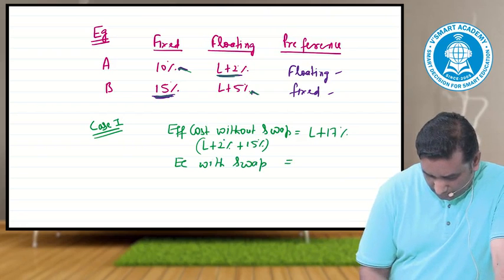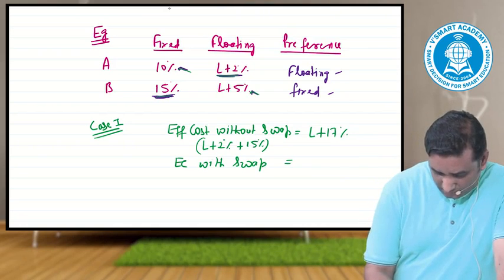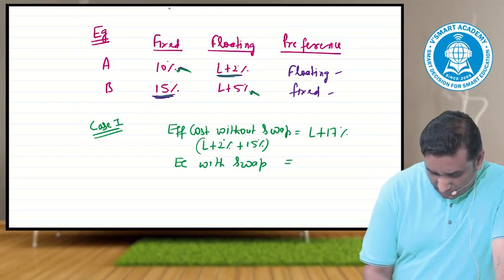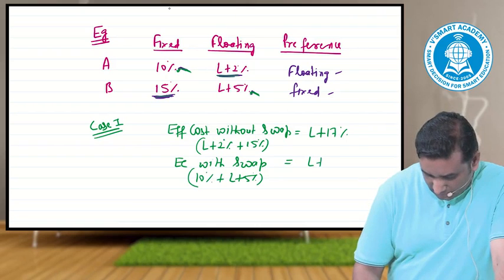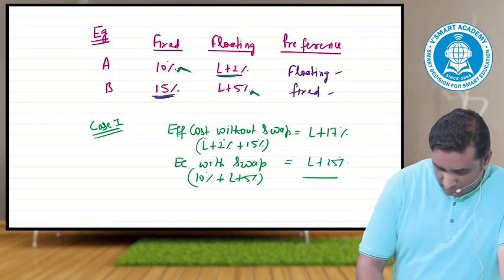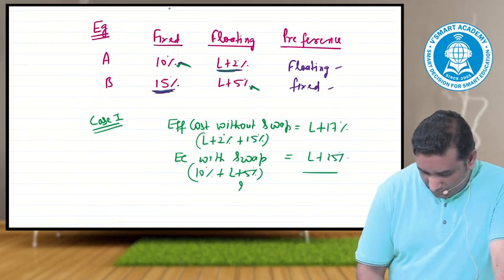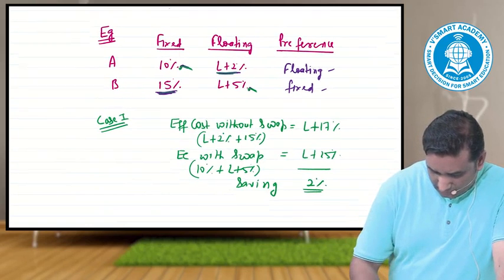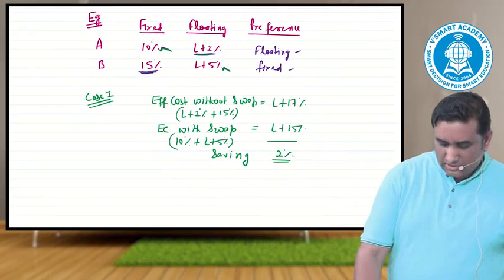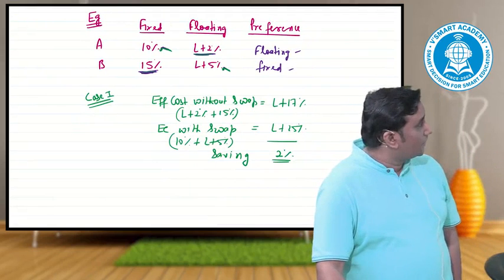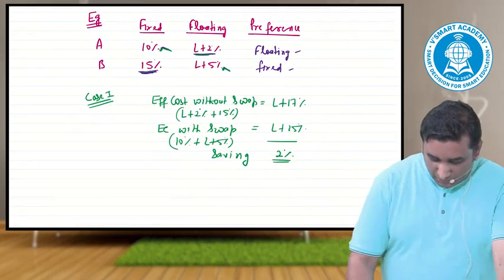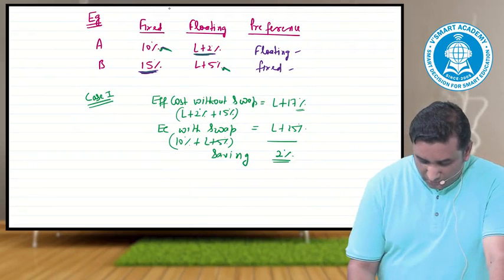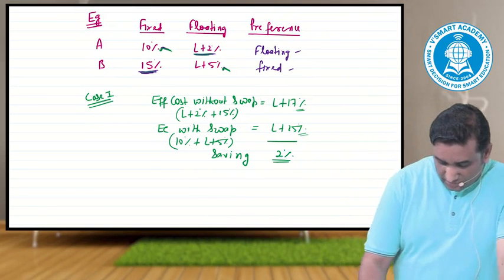Effective cost with the swap: if they do the opposite, A would take loan at 10, B will take loan at L plus 5. It comes out L plus 15. The saving would be equal to 2%. If they go on their own, costing comes L plus 17. If they do the opposite, costing is L plus 15, 2% is saving.